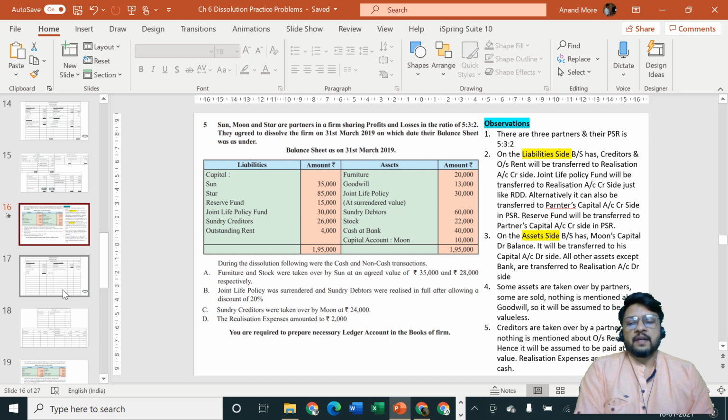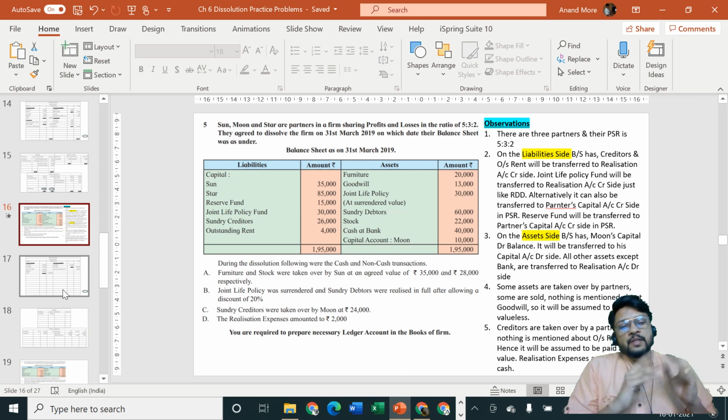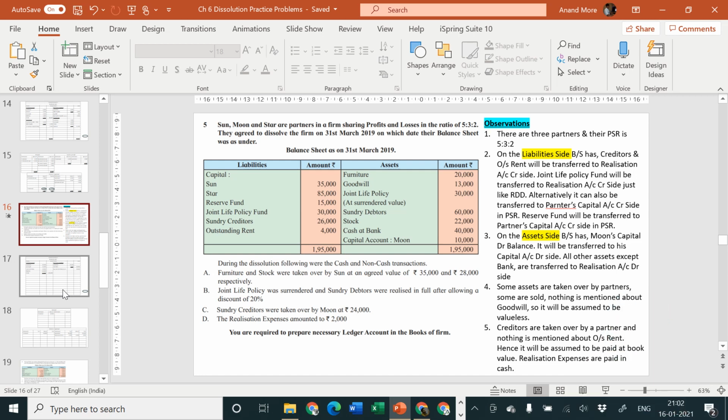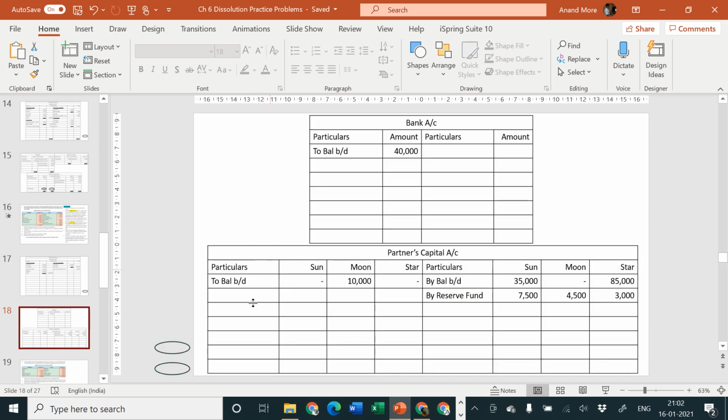So we'll specify, okay, the entry will be considered as Sun account debit to realization account, because realization says anything sold is my income. It is not necessary that we behave like a trading account. We are the big brother. We are the strongest nominal account. Everything sold is my income. So the entry will be Sun's capital account debit, because Sun is the receiver, and assets are going out, but assets are going out not from their own home. Assets are going out from the realization account. So the entry will be Sun's capital account debit to realization account.